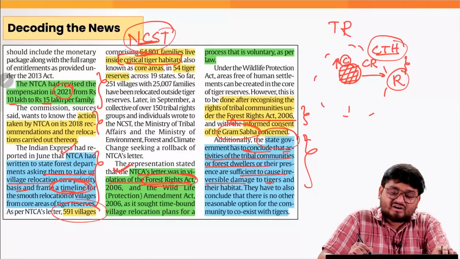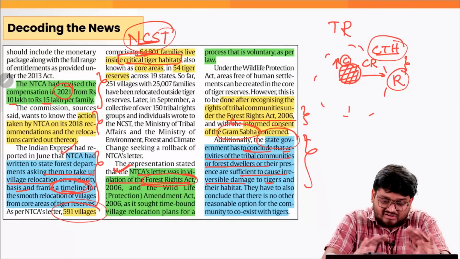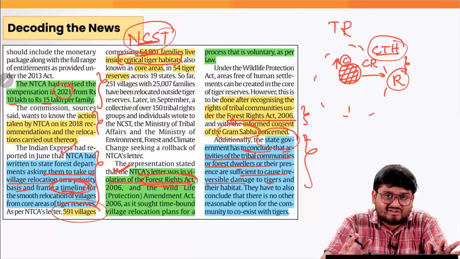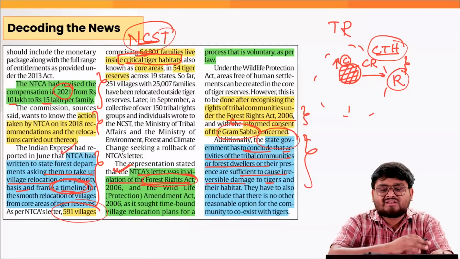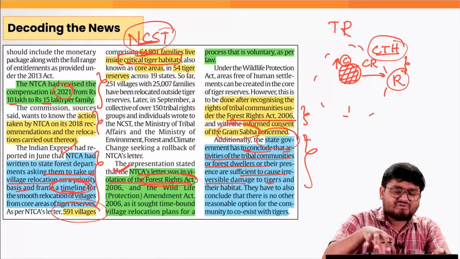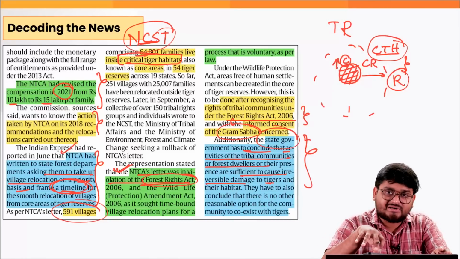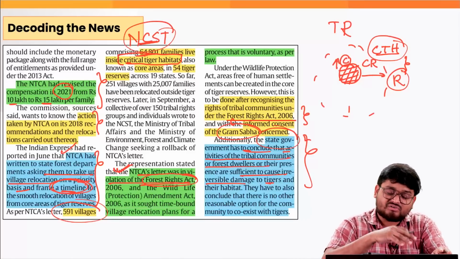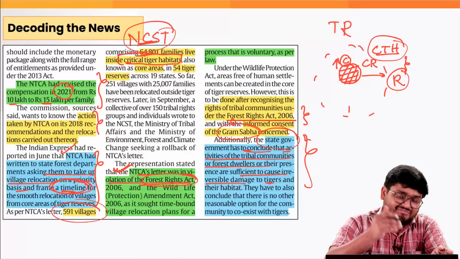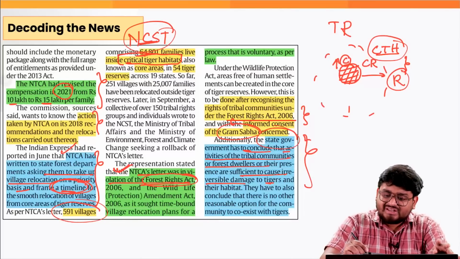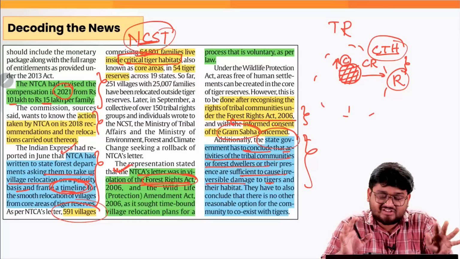And there is no other solution than relocating, because these villagers, we have to understand, since time immemorial have been living with the tigers in their natural habitat, correct? So all of a sudden, if you're telling them that you have to relocate within a time frame at a less compensation, in itself that is a violation. And also, this is something also unnatural in this particular matter.